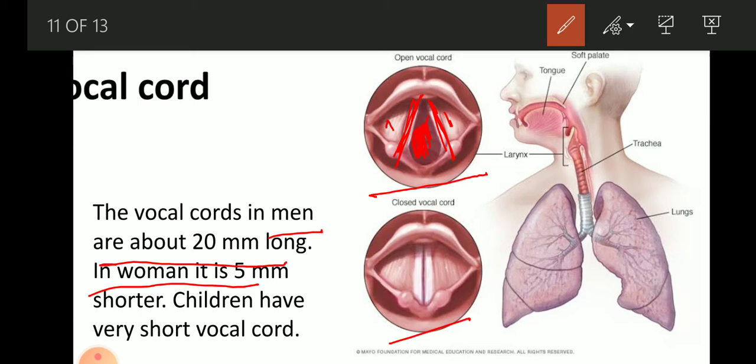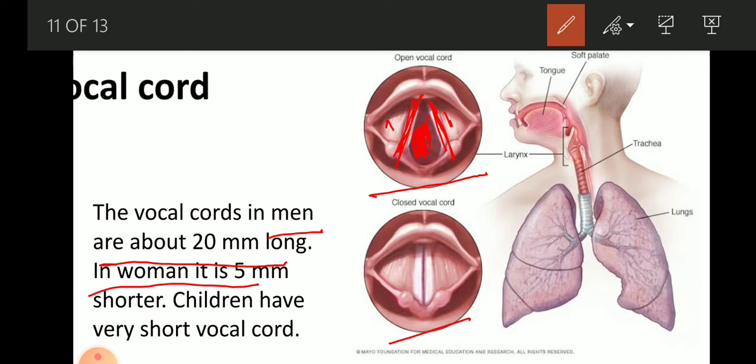So because of the vocal cord, we can distinguish the voices of different human beings. It determines the quality of voice of different people. So you can hear your friend's voice and say who the friend is, because you know the quality of the sound. So the quality of the sound or the voice helps us to determine a particular person.